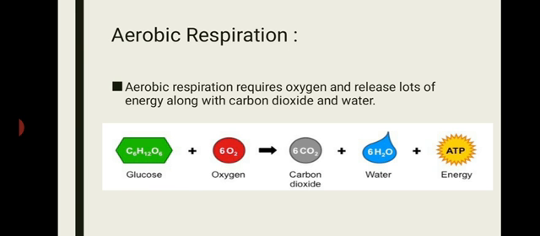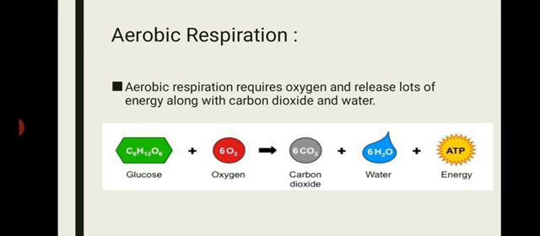C6H12O6 plus it needs oxygen. Like the plants, which take in oxygen, 6 molecules of oxygen they need and 1 molecule of glucose they need, and then they give off carbon dioxide, 6 molecules of carbon dioxide and 6 molecules of water. And what it gives, the main important thing, is ATP, meaning energy.